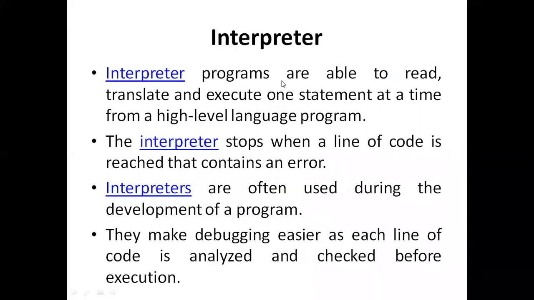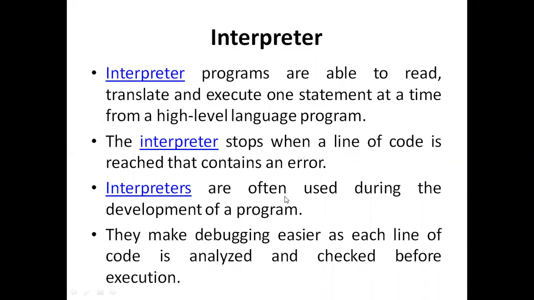Interpreter means programs that are able to read, translate, and execute one statement at a time from the high level language program. And the interpreter stops when a line of code is reached that contains an error.